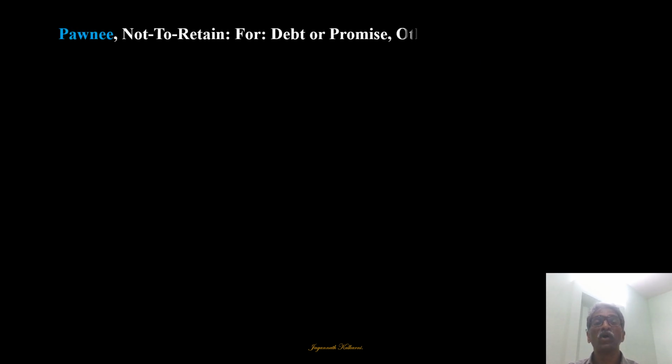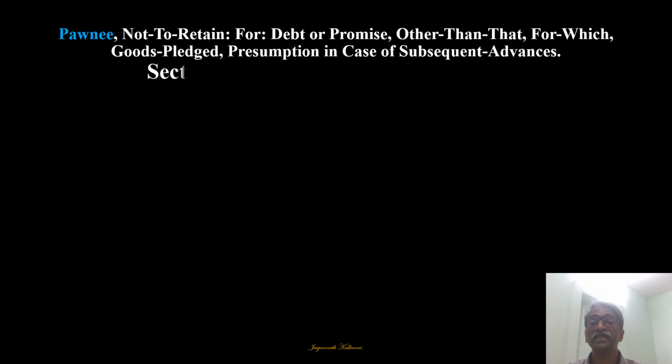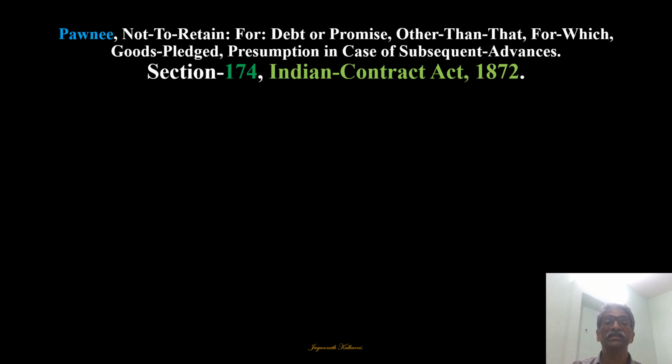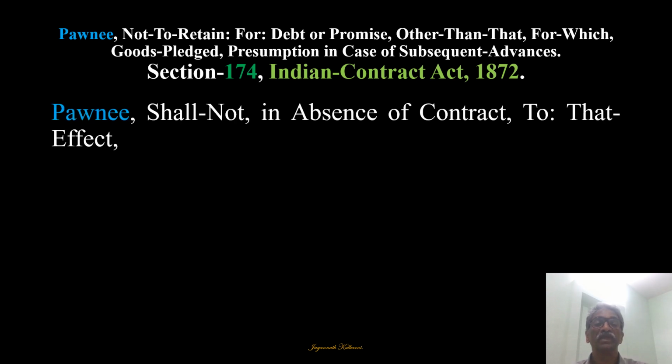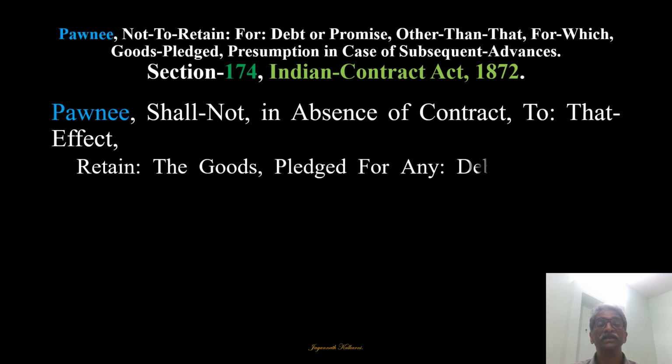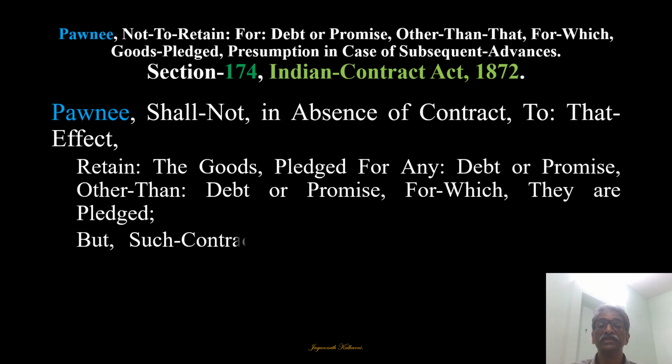Now, the PAWNEE cannot retain for a debt or promise other than that for which the goods were pledged, with a presumption in case of subsequent advances. So whatever has been originally stipulated has to remain. This is given in section 174. The PAWNEE shall not, in absence of a contract to that effect, retain those pledged goods for any debt or promise other than the debt or promise for which they have been pledged.